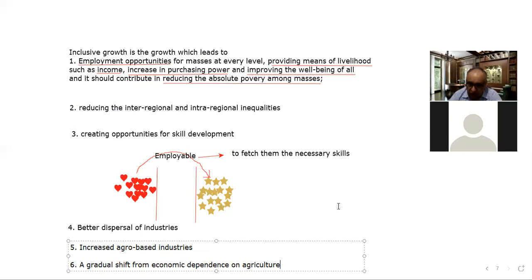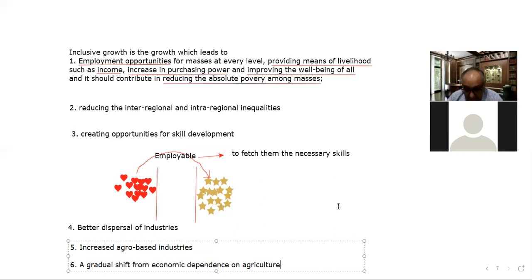And if exports increase, and there is demand for India-made products in the market abroad, then obviously production activities would pick up in our country, manufacturing would pick up, and that would lead to more employment generation and more inclusion of the already excluded people, right? So that is another important point which should be taken care of.